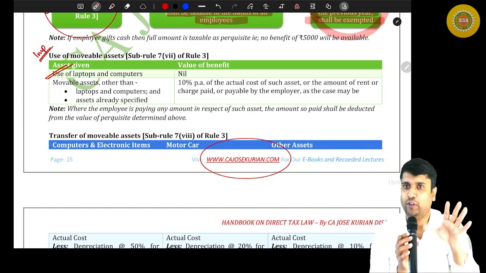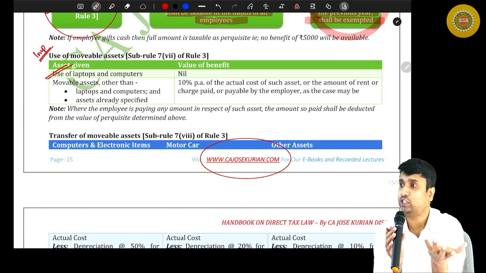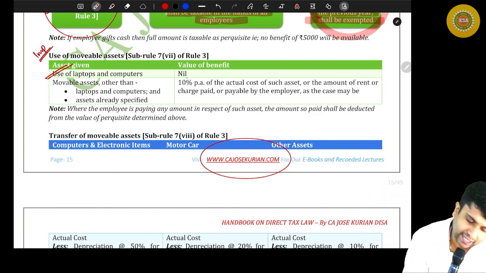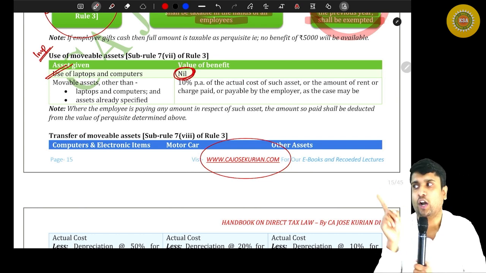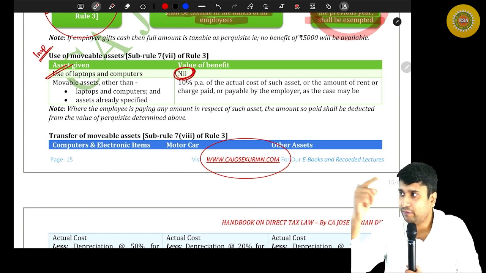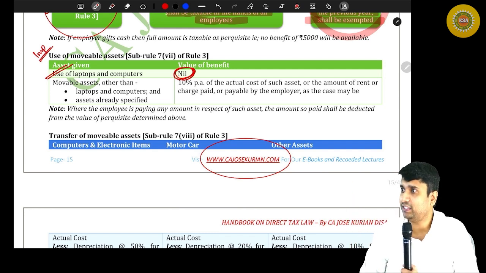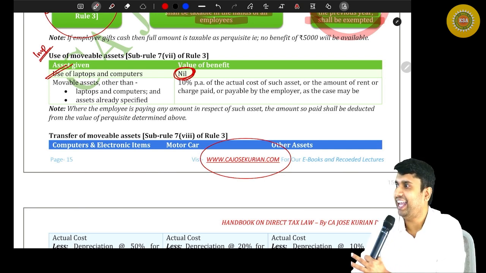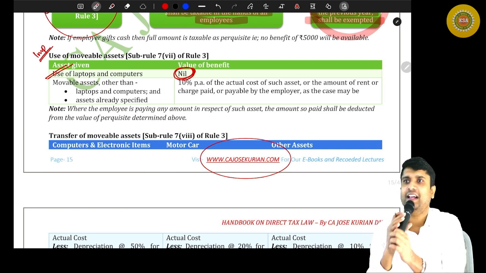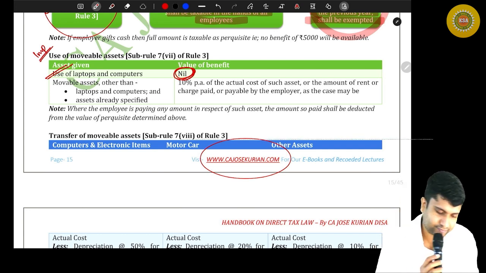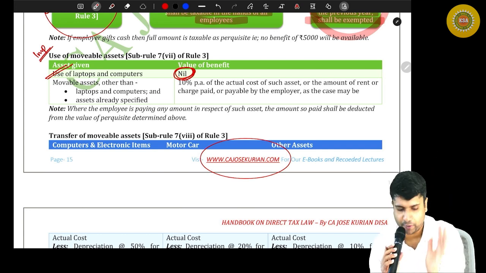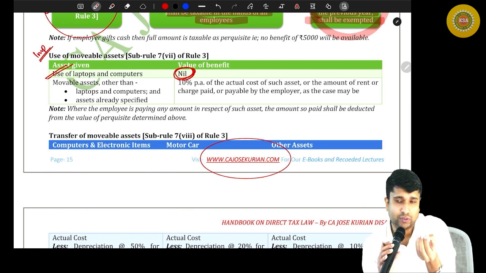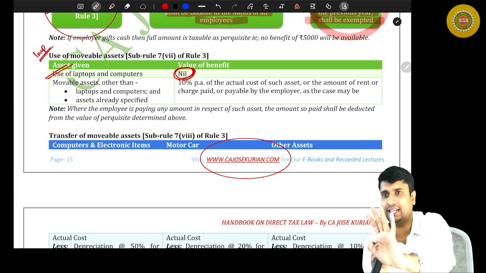But irrespective of your usage, maybe you are watching some TV shows or movies or surfing the internet in that laptop, no problem. Nothing shall be taxable. But I shouldn't transfer the ownership to you. Once you resign from the company, you have to submit that laptop to the company. Most of the companies are doing that. Company have a tie-up with Lenovo normally, and they give these Lenovo laptops to the employees. Are you with me? So for the use of laptops and computers, you don't have to pay any taxes. Even though you can use that laptop for your small personal needs, nothing shall be taxable.